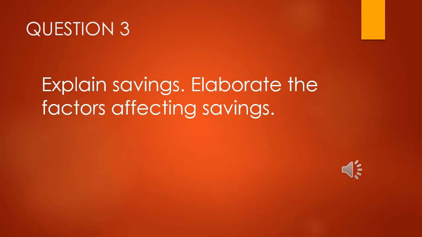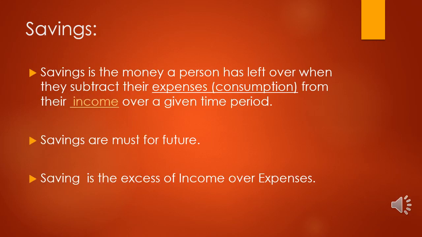Long question number 3 is: explain savings. Elaborate the factors affecting savings. Dear students, what do we mean by savings? This is a very common term which we use on a daily basis. Savings is the money a person has left over when they subtract their expenses, consumption, from their income over a given time period. Savings are a must for the future. Saving is the excess of income over expenses. Or savings can be called surplus income.